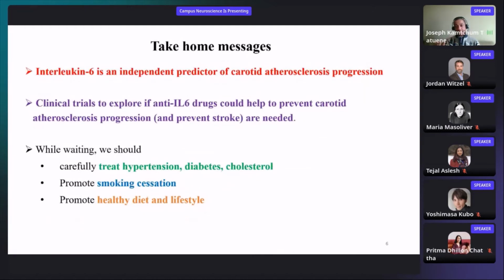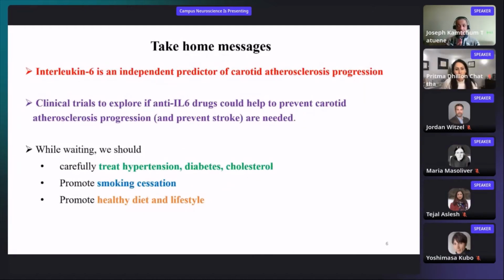So the main conclusion here is that we have an independent relationship between this interleukin-6 in the blood and the progression of carotid disease. And we need to have trials that will test this interleukin-6 drugs in patients with carotid atherosclerosis to see if we can prevent progression and onset of stroke. But while waiting for those trials, we still need to carefully manage all the cardiovascular risk factors and promote smoking cessation and healthy diet.